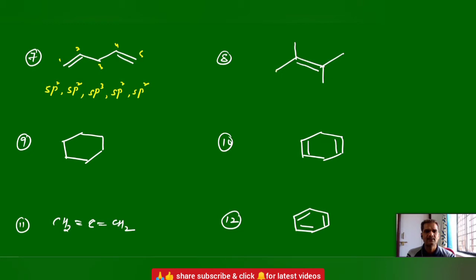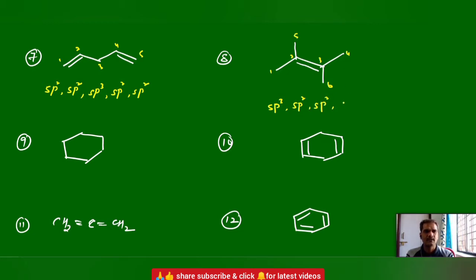In this case, 1, 2, 3, 4. Let us take this terminal 5th and this is 6th. First one, no pi bond, so directly sp3. Second one, pi bond is there, so sp2. Third one, pi bond is there, sp2.